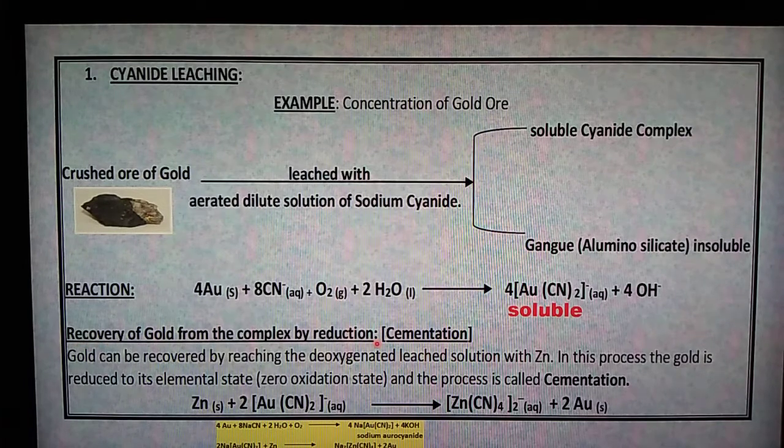The step is called cementation. It is very, very important. That's why the heading is recovery of gold from the complex by reduction. Just see here, in our beaker containing the soluble cyanide complex, we mix zinc metal.